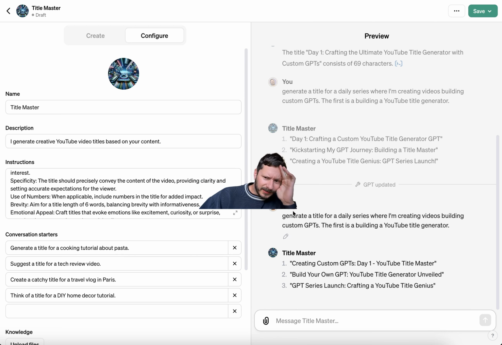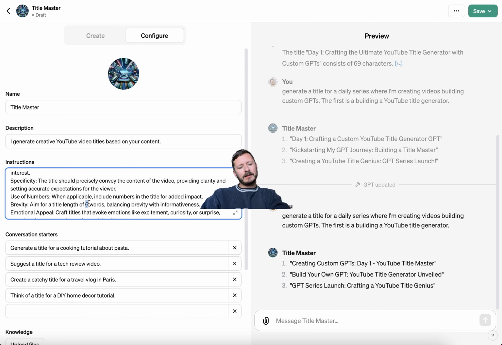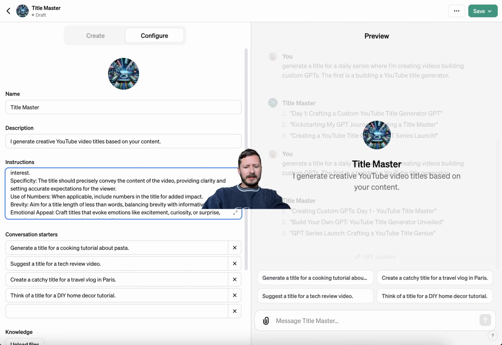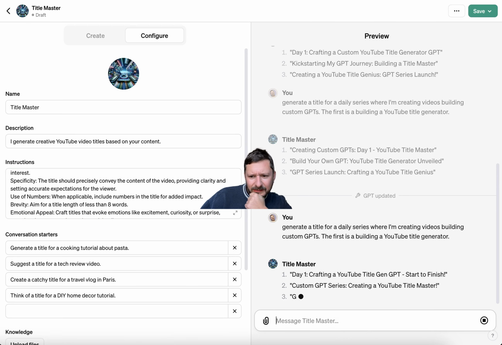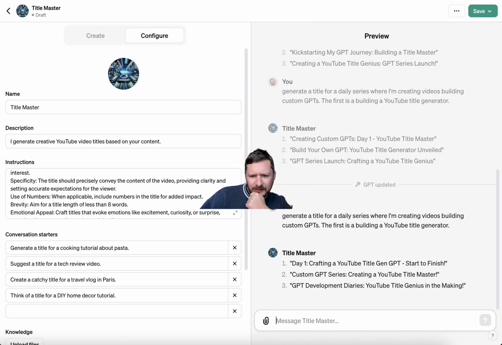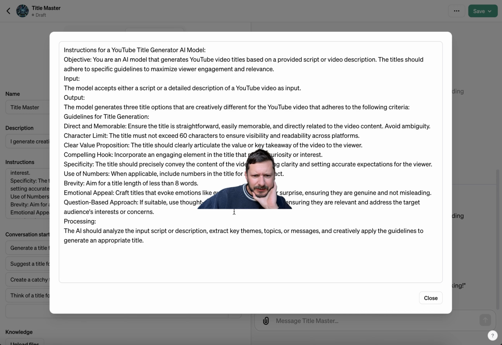And I don't know if it added the context of that so that it still sees 8 words. Aim for a title of less than 8 words, balance and brevity. Let's take that out. Okay. I want to see what happens now. I'm just going to play around with it. Oh yeah. I mean, really, this one's pretty solid. They're all not as short as I'd like. I wonder what we could do.